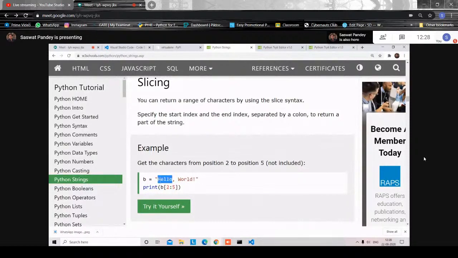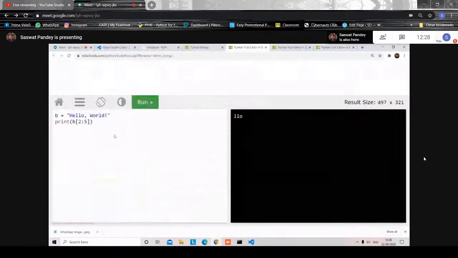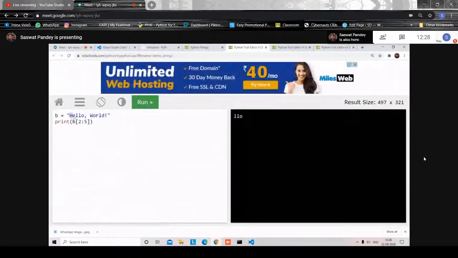So, leaving the first two, from the second position, which is this one, we take second, third, fourth, and the fifth won't be counted because it's the upper limit.